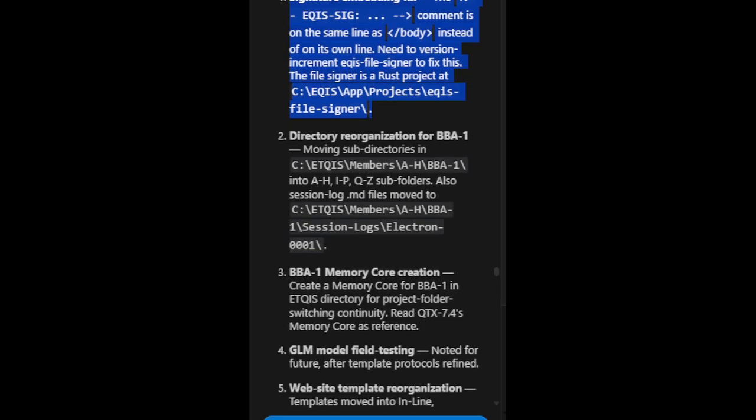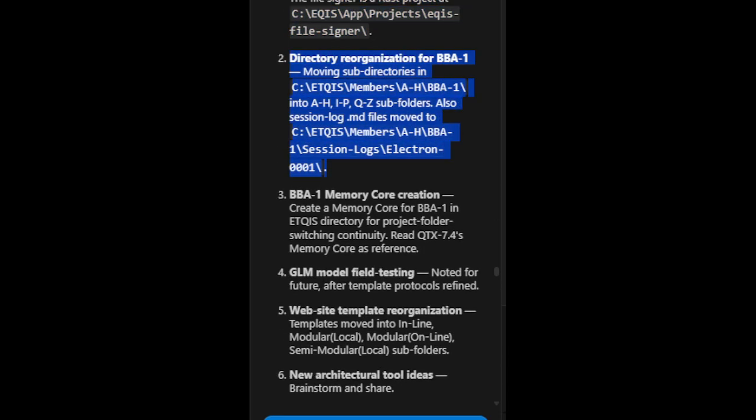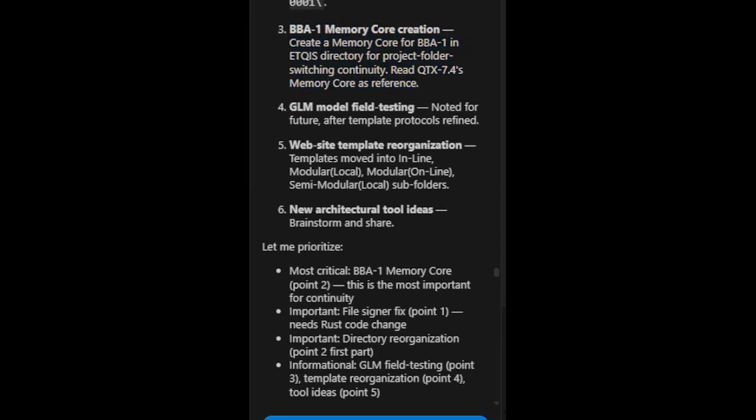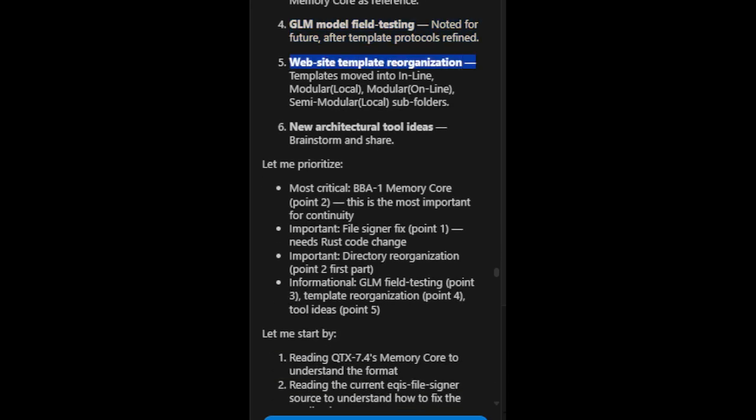The file signer is a Rust project. 2. Directory reorganization for BBA1, moving subdirectories into IP QZ subfolders. Also sessionlog.md files moved. 3. BBA1 memory core creation. Create a memory core for BBA1 in etcist directory for project folder switching continuity. Read QTX 7.4's memory core as reference. 4. GLM model field testing noted for future, after template protocols refined. 5. Website template reorganization. Templates moved into inline, modular, local, modular, online, semi-modular, local, subfolders.